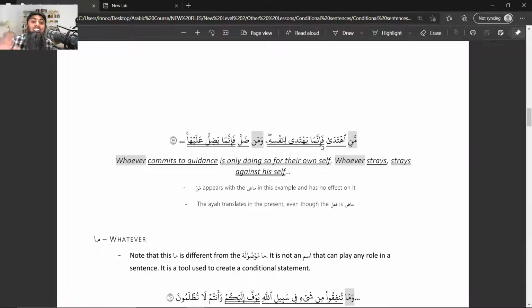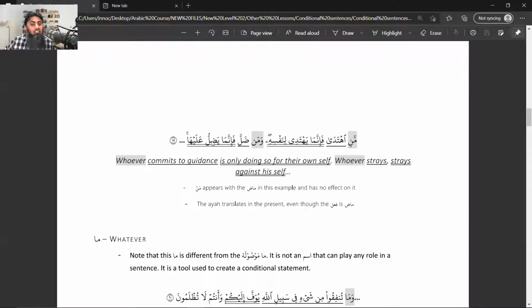Even if this fa was not here, innama, you know that an inna sentence has started, which means a new sentence has started. So what I'm trying to highlight, inshallah, is that you'll be able to spot both parts. So whoever is guided, innama yahtadi li nafsi, then indeed he is upon guidance for his own benefit, for his own self. Okay. And then another sentence, man dalla, and whoever is misguided, fa innama yadillu alayha, then his misguidance is upon his own self.